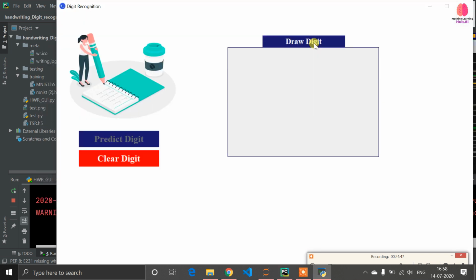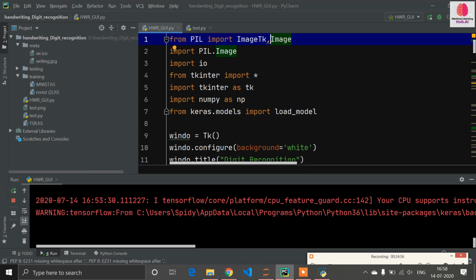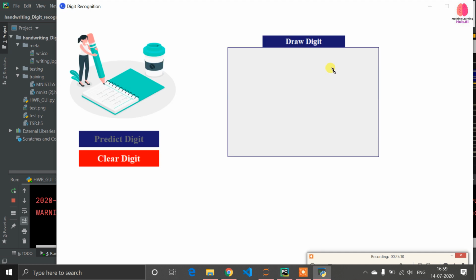So guys, that's all for today's video. In just 25 minutes I explained the whole project from scratch. We saw how you can load the MNIST data, then how you can fit the neural network on it. After that, how you can save our training file, and then we saw a Tkinter application, how you can implement machine learning and deep learning into a Tkinter application. In the next video I will show how you can convert this Tkinter application into a Windows executable installer.